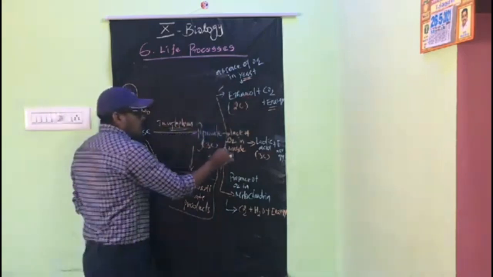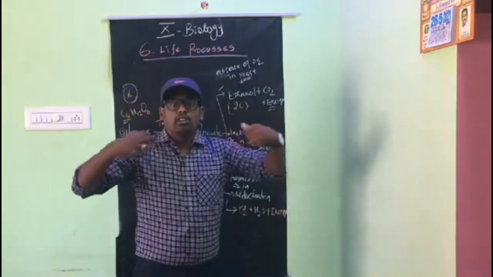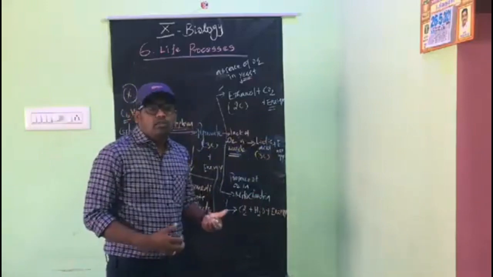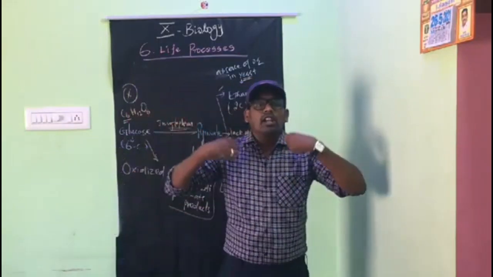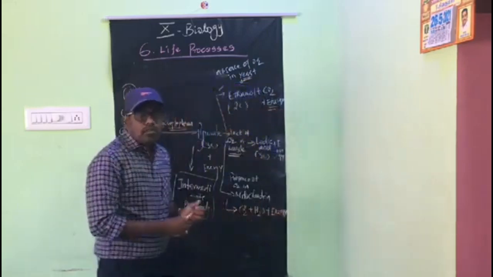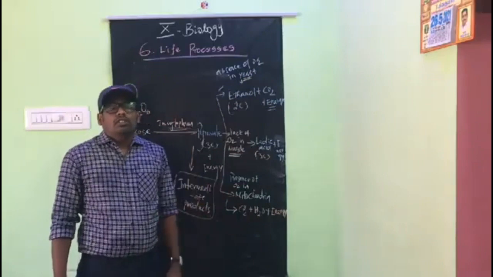Another one is in muscle cells. In muscle cells, in animals, in human beings, how does it happen? When we run fast, what will happen? We take in an enormous amount of oxygen, no? Sometimes in muscle cells there is a lack of oxygen.